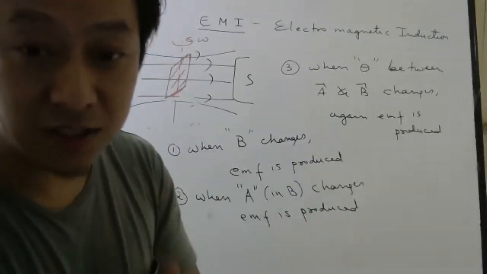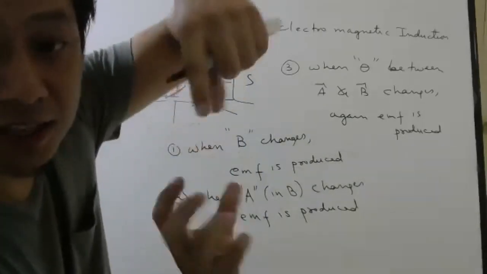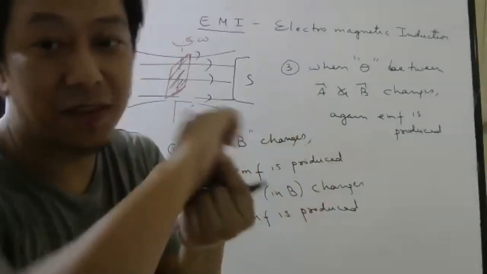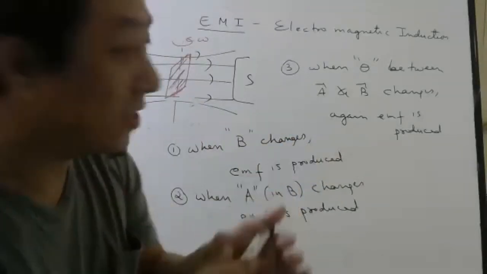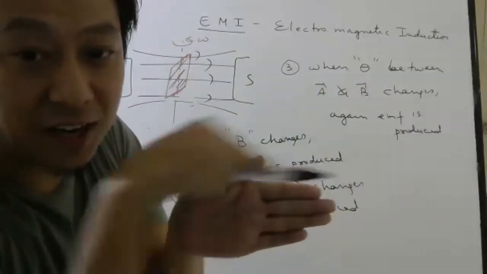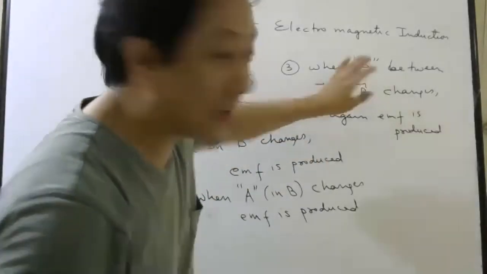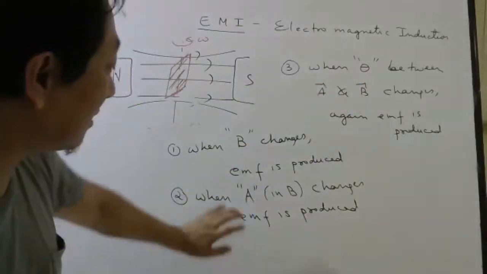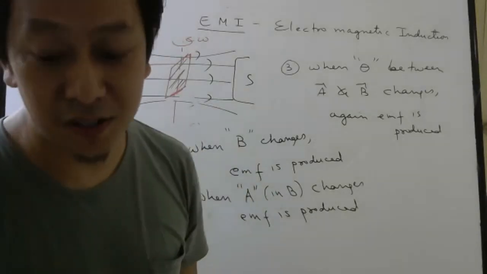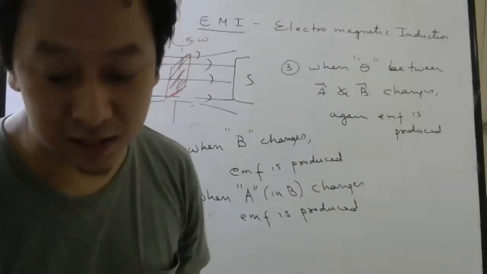Third time, don't change the magnetic field, don't change the area also, only rotate the area. If you rotate, the area vector will keep changing. So as the area vector changes, the angle between the area vector and the constant magnetic field will also keep changing. So when the angle changes, when the magnetic field changes, when the area vector changes, he found EMF is produced. Now, how can I make these three discoveries into one discovery?